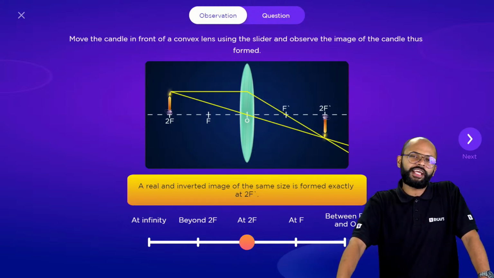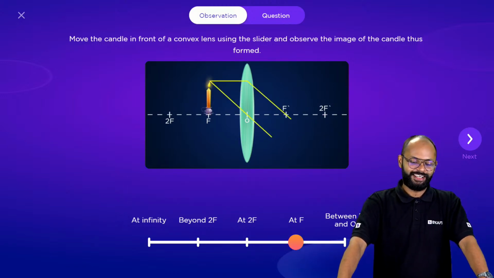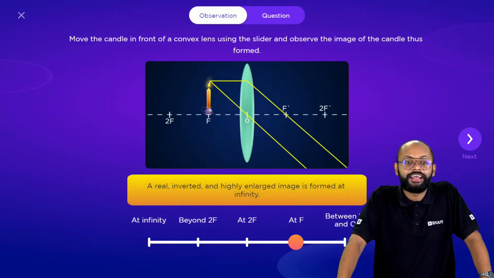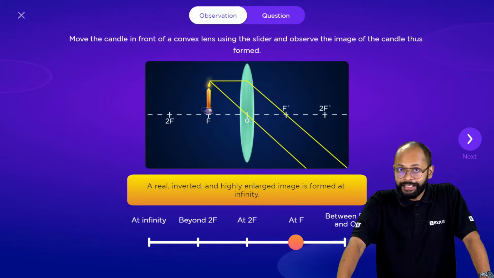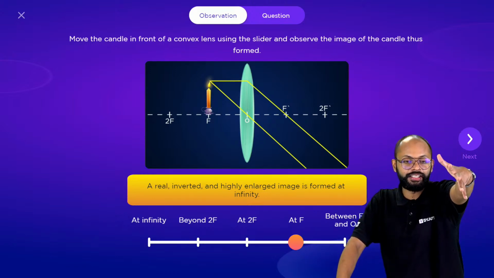अच्छा, at f पे क्या होगा? What will happen if you put the object at f? This is easy. What will happen? Image will be real, inverted and highly enlarged or highly magnified at infinity.